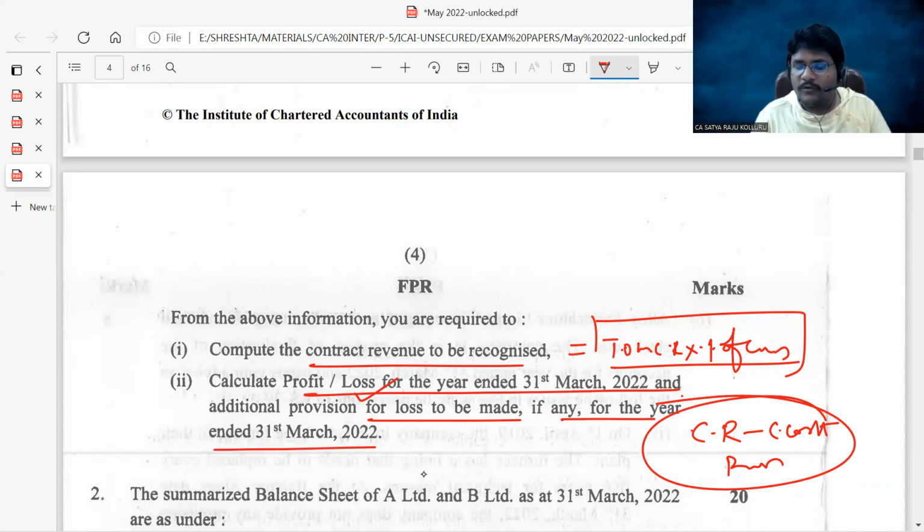When there is an additional provision required, you know, the total estimated contract cost is more than the contract revenue, then you need to create a provision irrespective of the percentage of completion, whether work has commenced or not, even if your contractor is getting profits from other contracts. We already read such provisions through AS7.